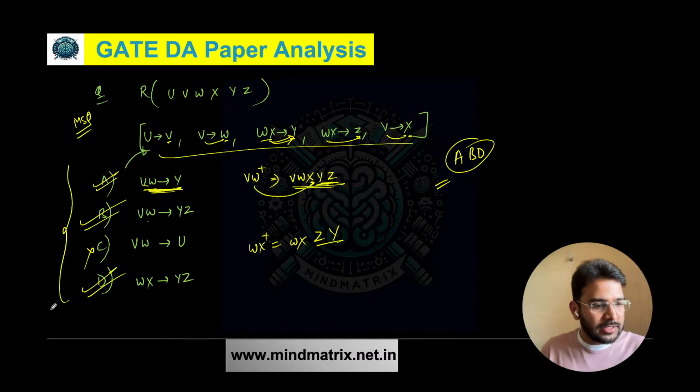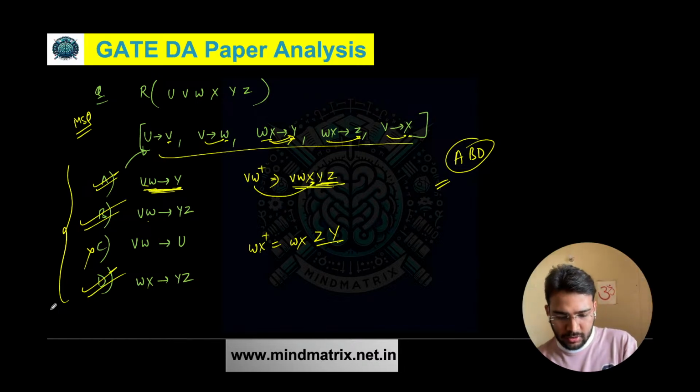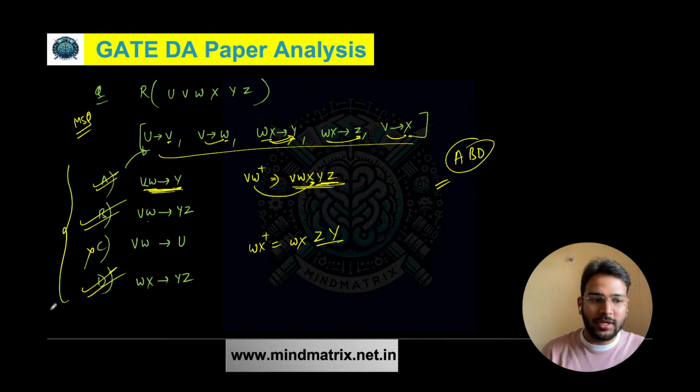Yes, let me read your comments also. Can we assume any guess from this paper how the GATE CS paper will come next week? Most probably it is going to be tougher than this for sure. Definitely it is not going to be easy to moderate as it is in GATE DA. For GATE CS, it is going to be on the side of moderate to tough, not very easy, that is for sure. They introduced this for the first time, that's why they created an easy to moderate level paper.